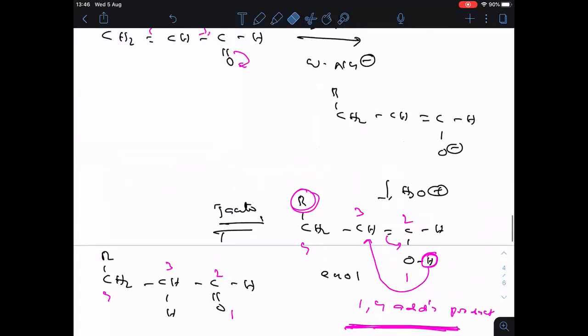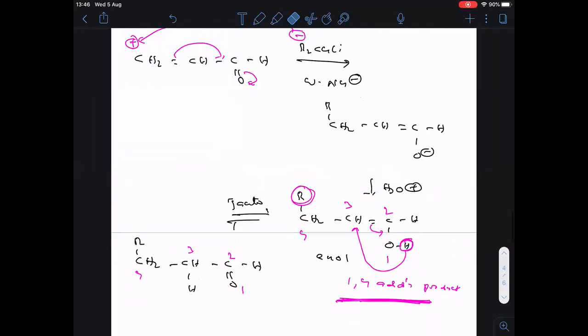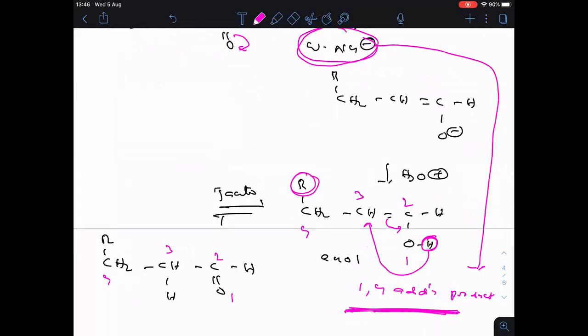Okay. Now here, did you understand one important thing? The nucleophile I took is a weak nucleophile. Weak nucleophile will give 1,4 addition product.